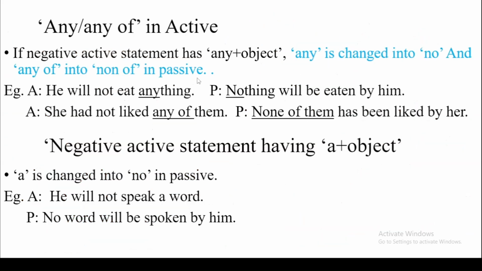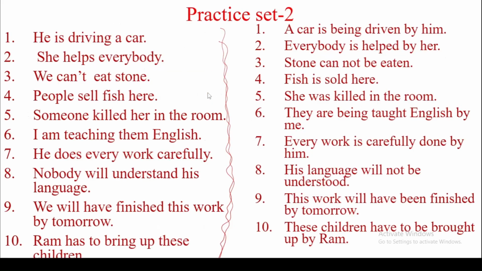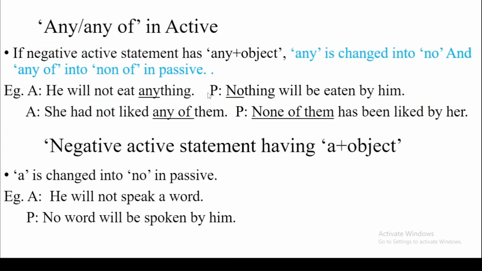Another case is: if an active sentence has any or any of, how do we change it in passive? If a negative active statement has any plus object, any is changed into no, and any of is changed into none of in passive.